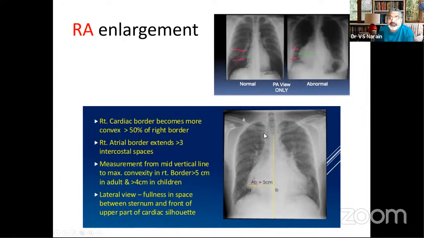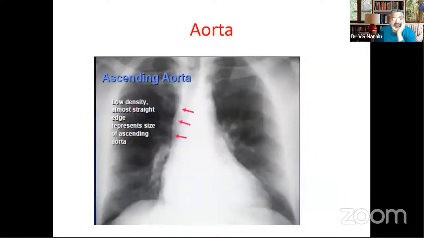And if you measure the distance from the medial part of the clavicle down to the diaphragm, and if the right atrium occupies more than 50% of this distance from here to here, this is right atrial enlargement. So these are the 3 criteria which you take for right atrial enlargement. This is normal, this is enlarged, this is more than 5 centimeters. So it is a definite enlargement, 1, 2, 3 intercostal spaces occupied. And this distance, the right atrium is occupying more than 50% of this distance. So all these 3 criteria are met, and this is right atrial enlargement. So from the left atrium to the right atrium to the ventricles, all this is covered.